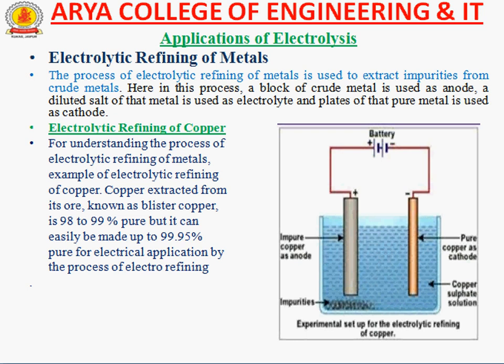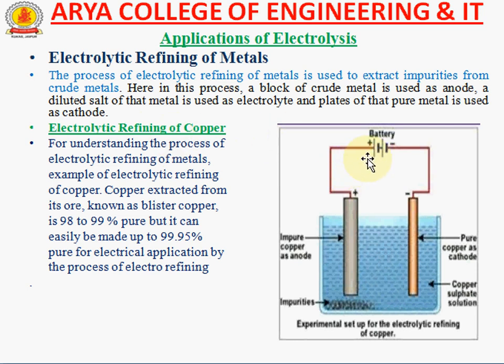It means that if we want the refining of copper, we take a copper sulfate solution. The impurities are extracted from the crude metal, and the pure metal is transferred to the cathode. So this is an example of electrolytic refining of copper.